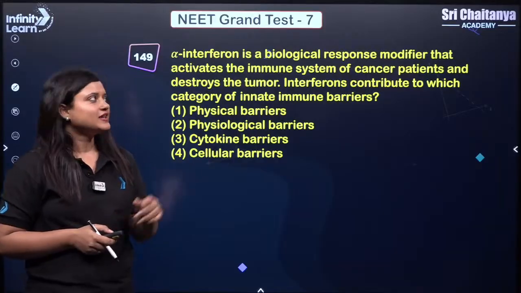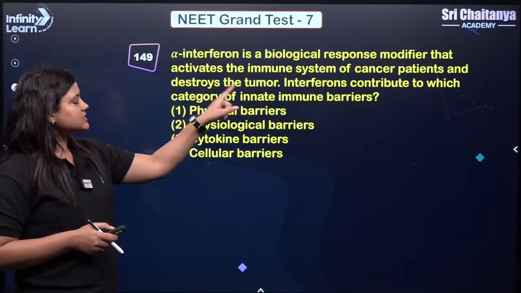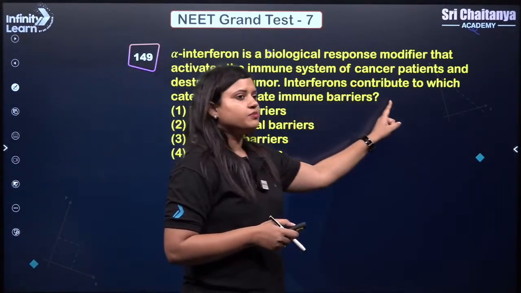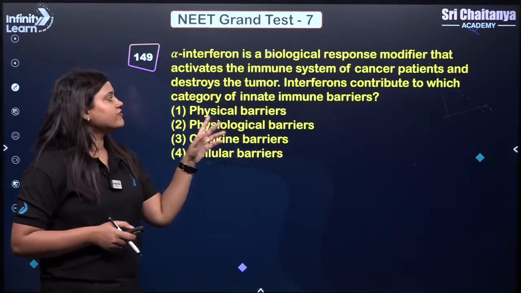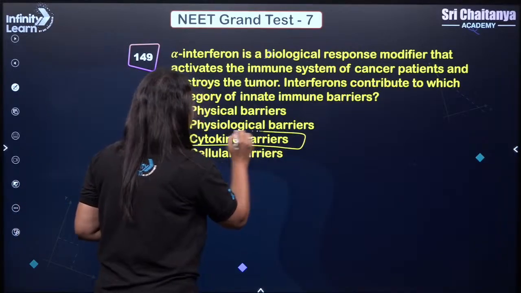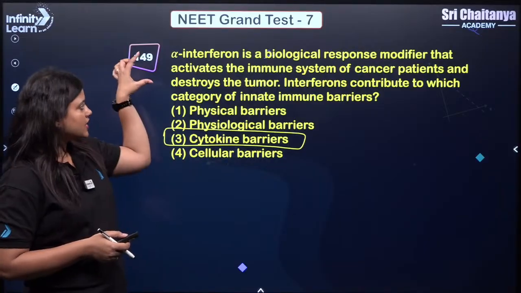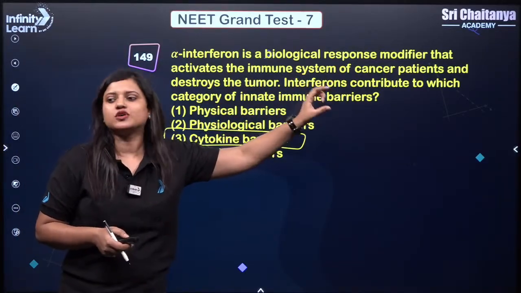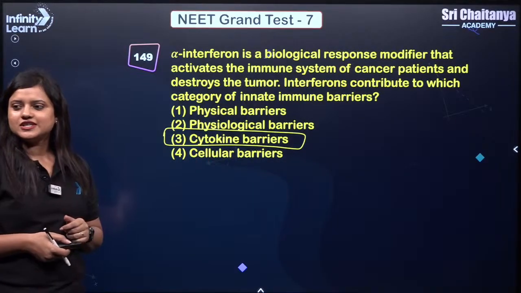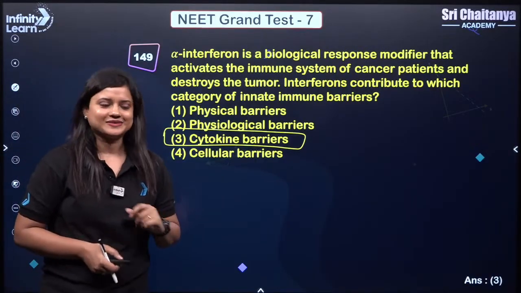Coming to the next question. Alpha interferon is a biological response modifier that activates the immune system of a cancer patient and destroys the tumor. So the question is, interferon contributes to which category of innate immune barrier? So interferons are a type of cytokine barriers. Yes or no? So the correct answer will be 3. A very direct question. A lot of the statement is there just to waste your time. So you need to be quick. Yes, Chaitan, Rabish, Vrishti, Zarya, Kavya. Yes, so the correct option is 3.